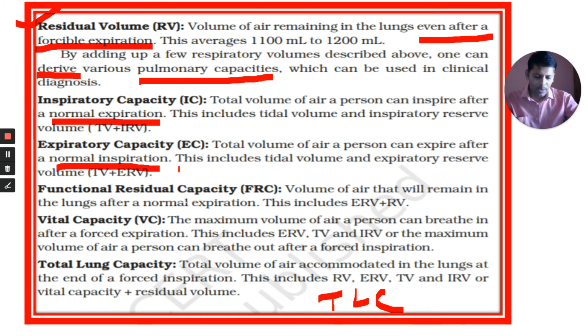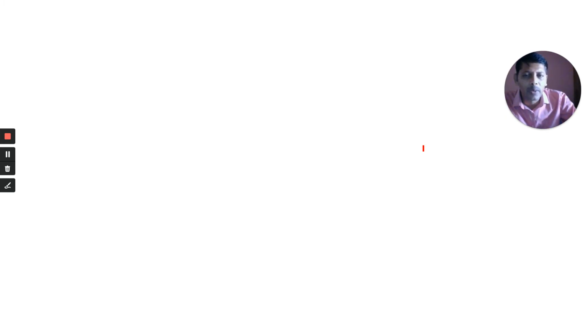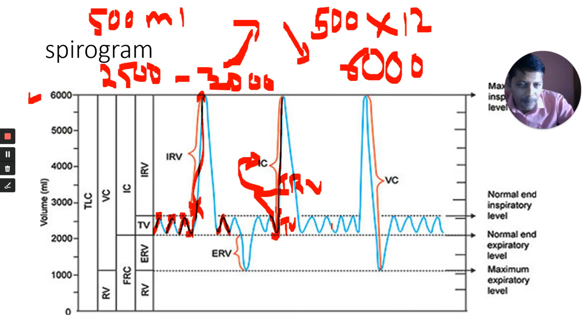Tidal volume and expiratory reserve volume. If you add these two, tidal volume and expiratory reserve volume, you get the expiratory capacity: the total volume of air a person can expire.